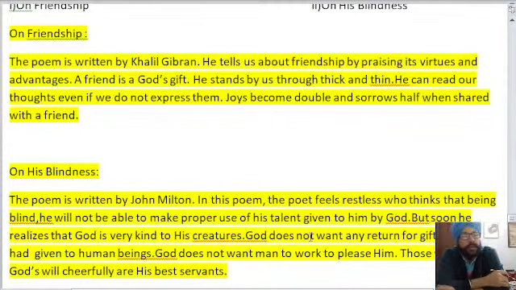So the poem on friendship is written by Khalil Gibran. He tells us about friendship by praising its virtues and advantages. A friend is a God gift. He stands by us through thick and thin. He can read our thoughts even if we do not express them. Joys become double and sorrows half when shared with a friend. So 3 marks you can give for this, and 3 marks for the next central idea on his blindness as well.